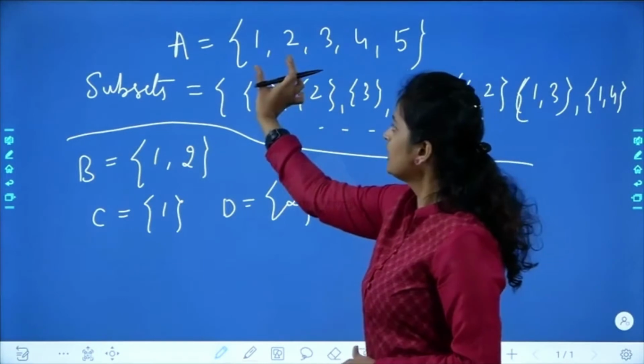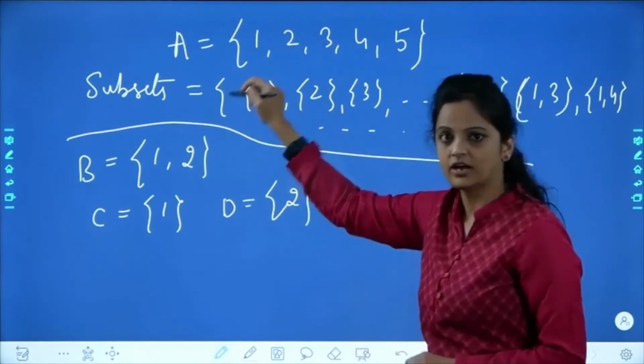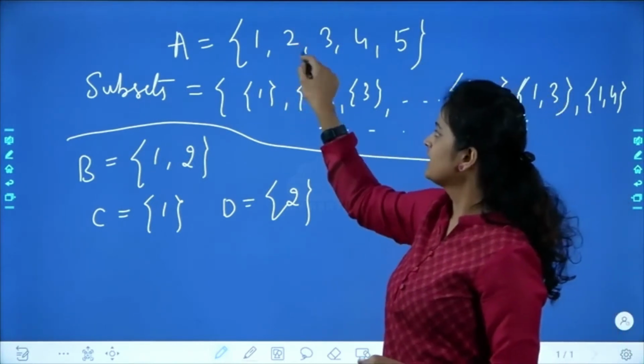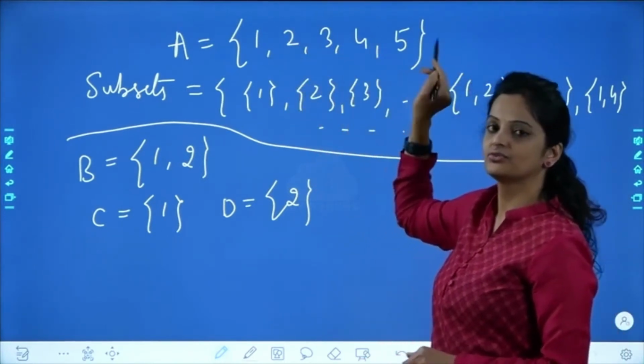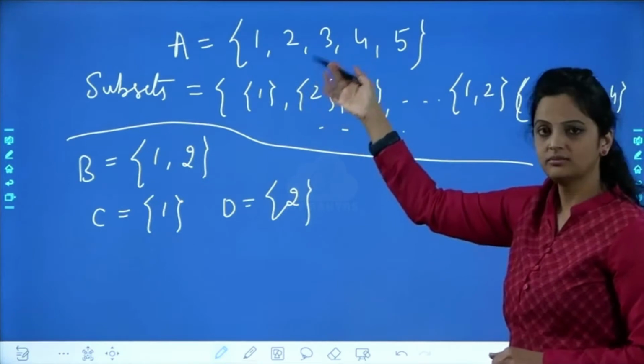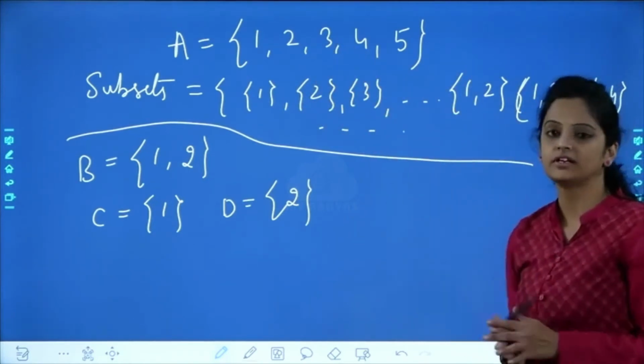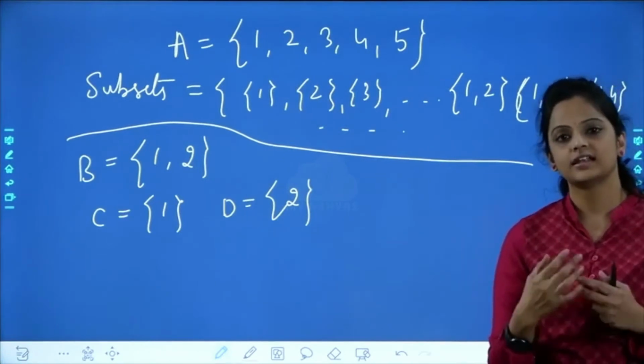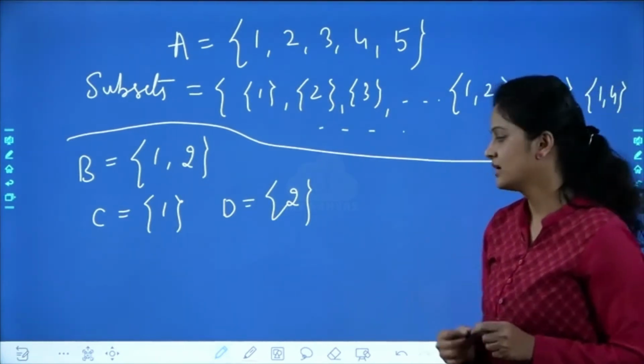If I am taking two at a time, from 1 I am taking 1, 2; 1, 3; 1, 4; 1, 5. Then I can take 2, 3; 2, 4; 2, 5. Like that so many will be there. Three at a time, four at a time. So all these are nothing but subsets of that.